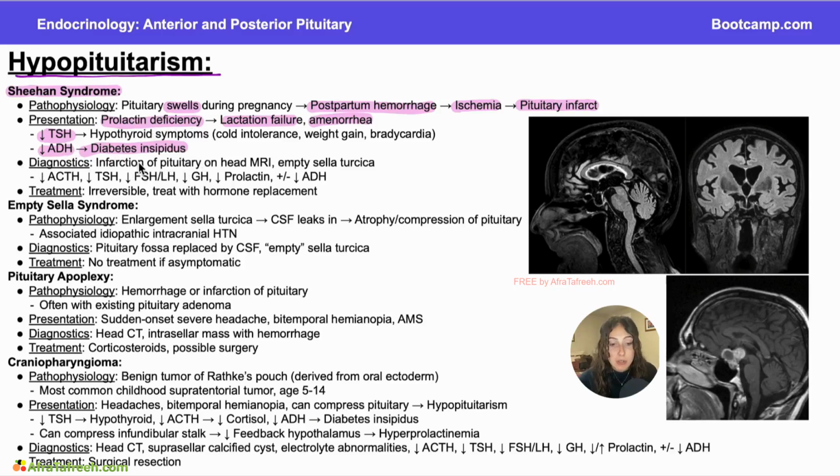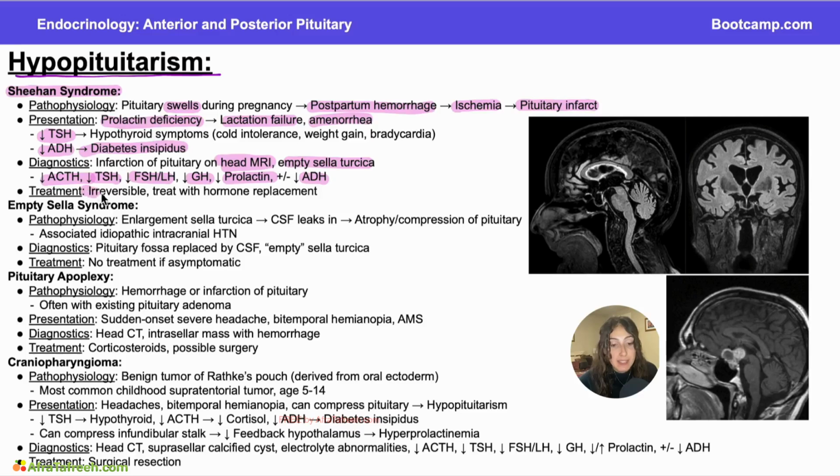And then how you would diagnose Sheehan syndrome is you can usually see an infarction of the pituitary on a head MRI. You might see an empty sella turcica. That might also occur. So if you look over here where you think the pituitary might be, you can see we just have some of this black fluid, and that is going to be one of the key indications that you might have Sheehan syndrome. Additionally, you might see decreased levels of all those hormones we talked about secreted by the anterior pituitary: ACTH, TSH, FSH, LH, growth hormone, prolactin, or ADH. ADH, of course, comes from the posterior pituitary, but can also be low in Sheehan syndrome.